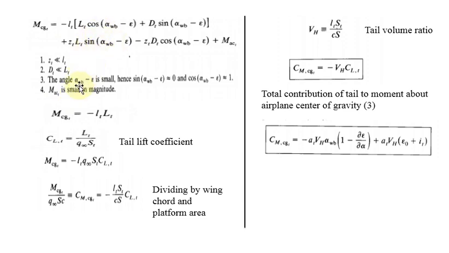Once you substitute the simplification in the above equation, you will get this equation only. Only minus LT and minus IT will be obtainable. This is what we are going to get. Now we are going to implement the tail lift coefficient, that is nothing but LT divided by Q infinity ST. So we are going to replace this term with the coefficient of lift, that is why we are getting this particular term.